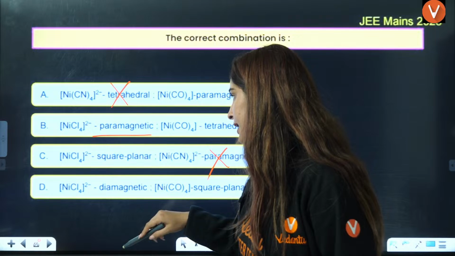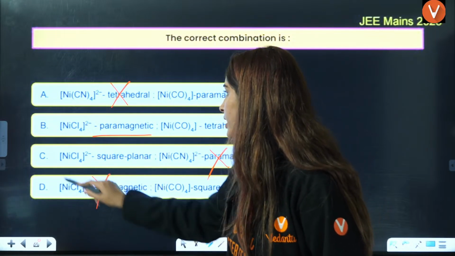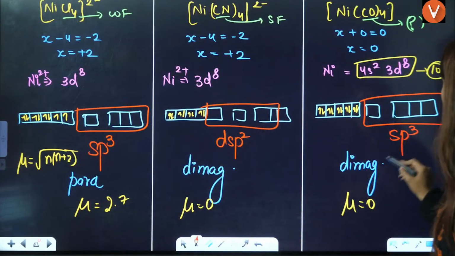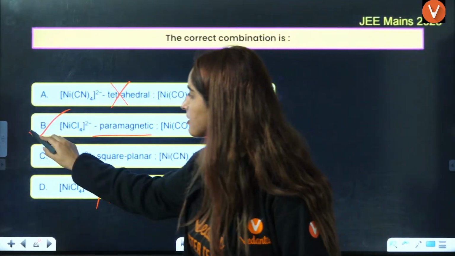Para, and NiCl4 is para. Ni(CO)4 is tetrahedral. Ni(CO)4 is nothing but tetrahedral. So answer will be B is the correct answer.